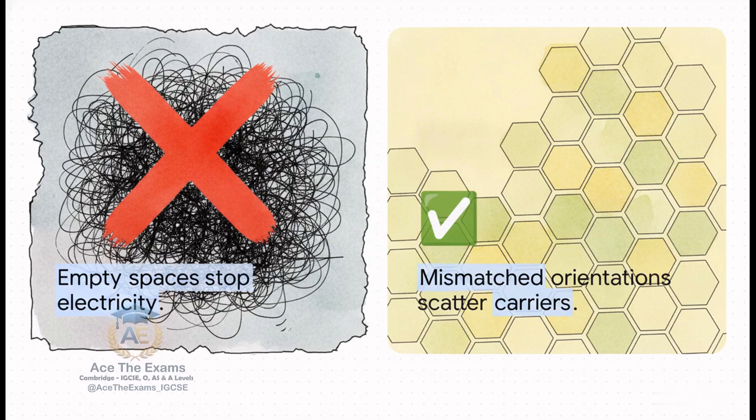Mismatched crystal orientations at grain boundaries scatter charge carriers, reducing conductivity. See how it states the structural mechanism, mismatched orientations. It states the action, scattering charge carriers. And it states the observable consequence, reducing conductivity. This is disciplined cause and effect reasoning instead of vague, scattered facts. This is exactly what the mark scheme demands.